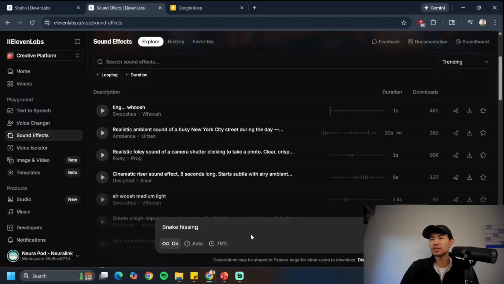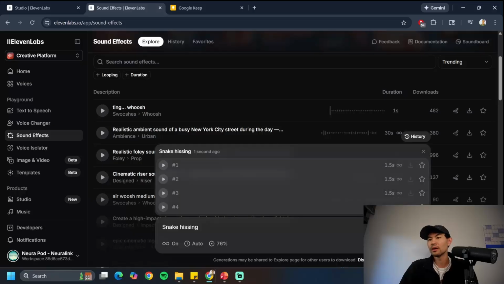Oftentimes this looping feature is really important for background music, because you want to be able to just put it in the background of your video and leave it looping for as long as you have the video running. Typically for something like snake hissing, you wouldn't care if it loops back, but I just wanted to show that it could. So you can see it seamlessly loops back.